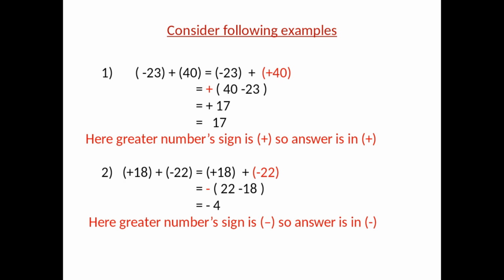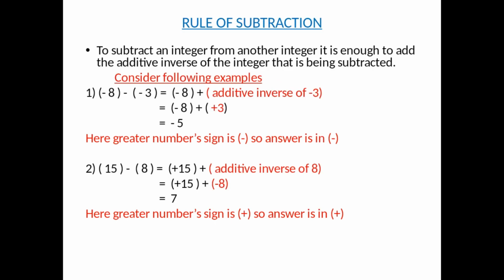Now student, till this we have seen the rule of addition. Now we are going to see the rule of subtraction. The rule of subtraction states like this: to subtract an integer from another integer, it is enough to add the additive inverse of the integer that is being subtracted. To understand this rule, let us consider following two examples.